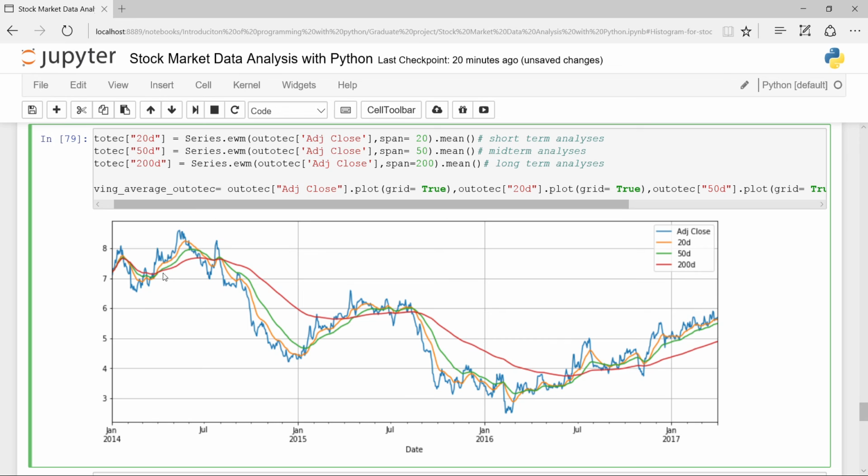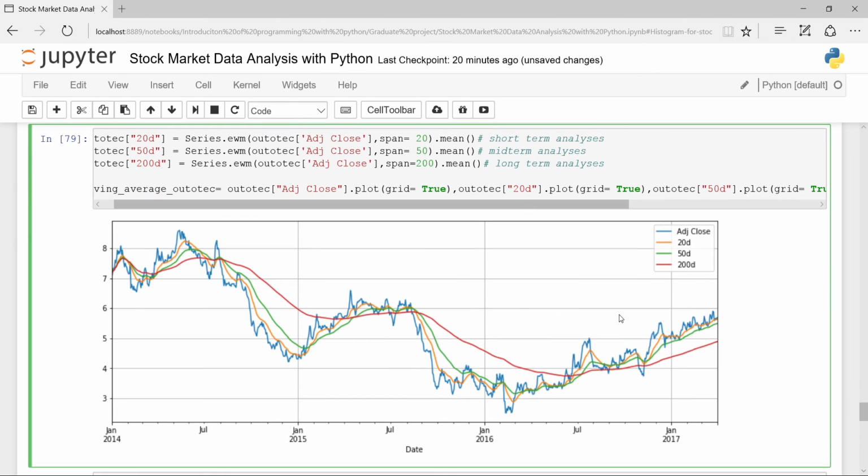When I look at the trend of the market, I see the moving average shows the trend of the market here. In this part, I can see a downward trend, a downward trend, and here it's an upward trend, as my 20 days is the top and 50 days is in the middle. Then 200 is lower than the price. So this shows an upward trend.